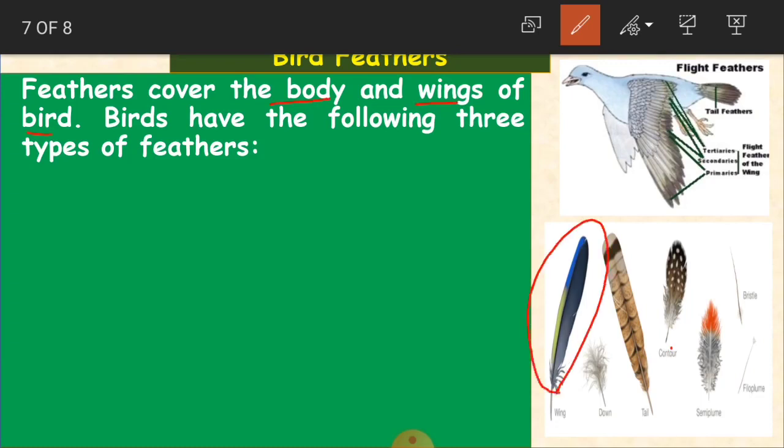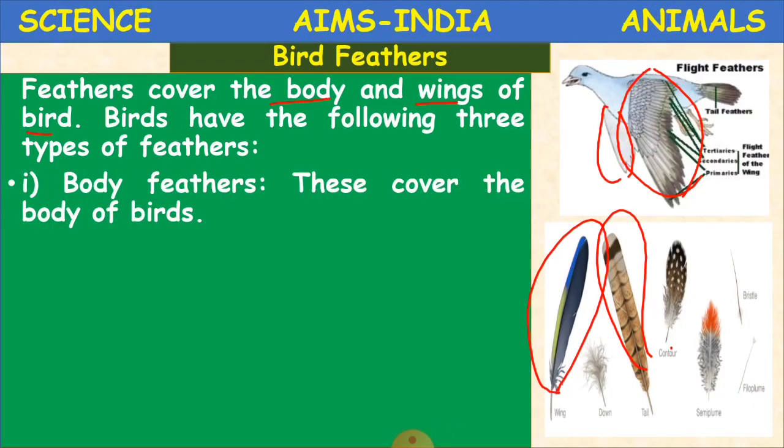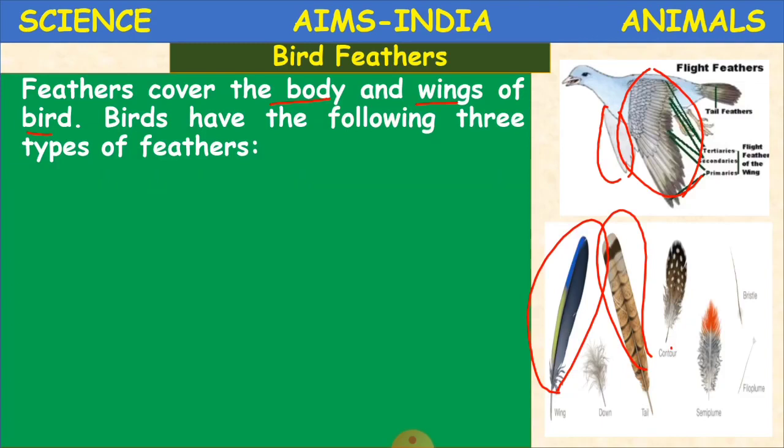See here, these are the birds, and they cover their body. They cover the body and the wings of a bird. And birds have the following three types of feathers. So we'll just see what they are. The first one is body feathers. Body feathers, what are they? These cover the body of the bird. Body feathers, in the sense they cover the body of the bird.